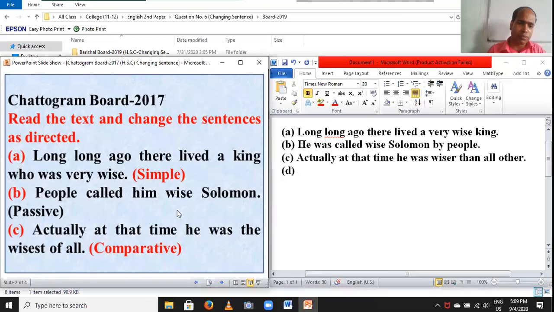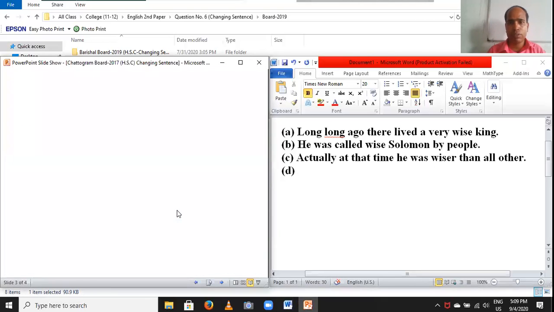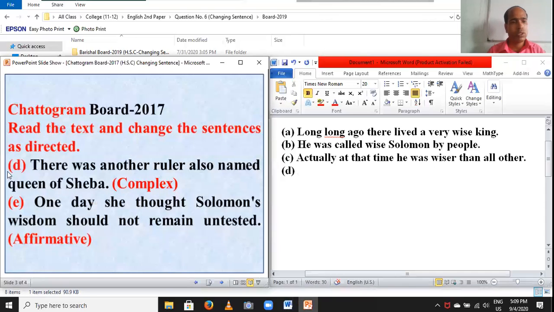Going to next step. D. There was another ruler also named Queen of Sheba. The students notice there was another. This sentence is a simple sentence because it has only one subject and one finite verb. So it's called a simple sentence. You have to change it into complex, with two subjects and two finite verbs. The students notice name.